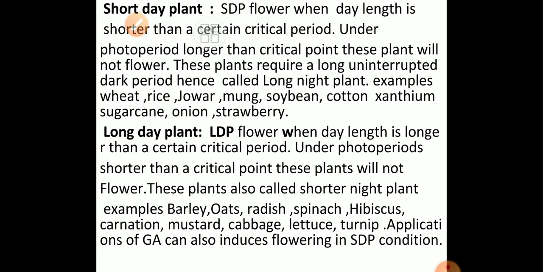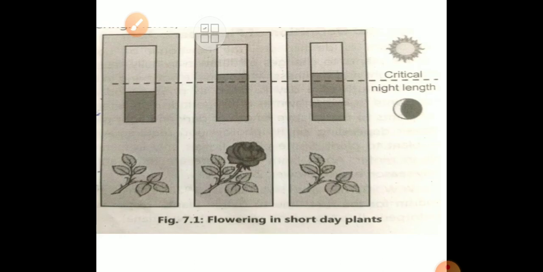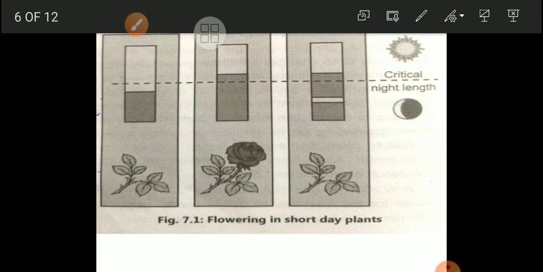In case of long day plants, examples are oats, radish, spinach, hibiscus, carnation, mustard, cabbage, lettuce, and turnip. These long day plants require a longer day length.